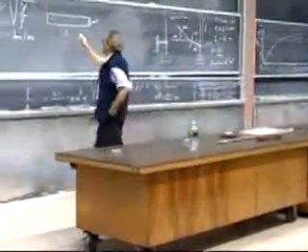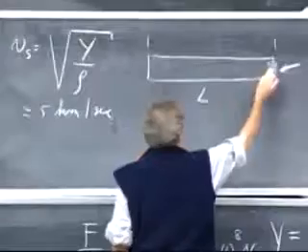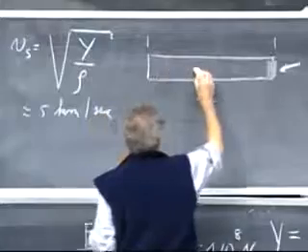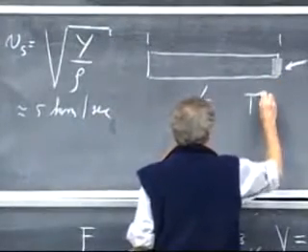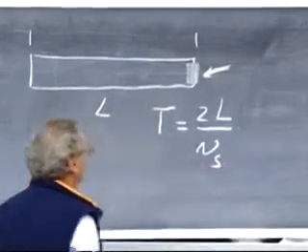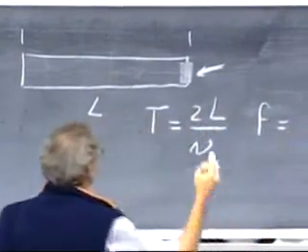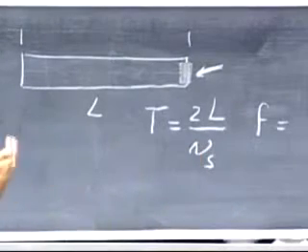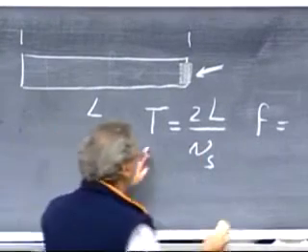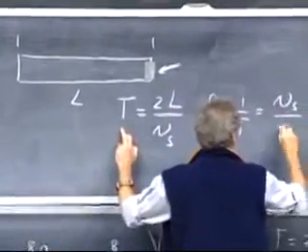If this bar has a length L, this pressure disturbance will start to move to the left, and then it will come back here. So it will have made a complete journey, which I call the period. It has made a complete journey in so many seconds, 2L divided by the speed of sound. And so the frequency of this bar, the frequency at which it would like to oscillate when I give it a bang, is 1 over T, and that is the speed of sound divided by 2L.